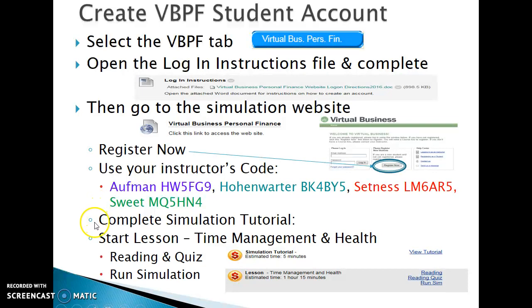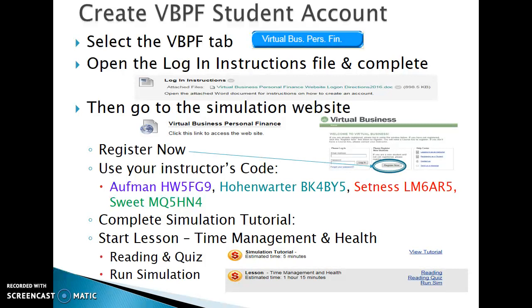You will then, after completing your account, complete the simulation tutorial to become familiar with how it works and some vital components to being successful in the class. And then on our first day of class for the summer session, we'll be completing the time management and health. It consists of 2 parts, reading and then answering a quiz of questions.